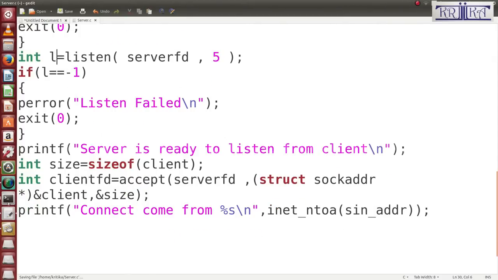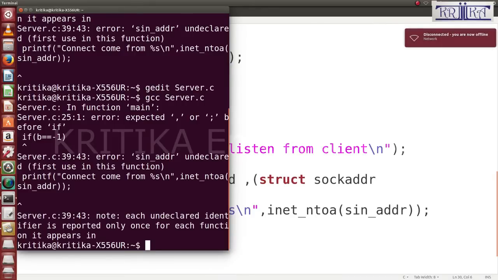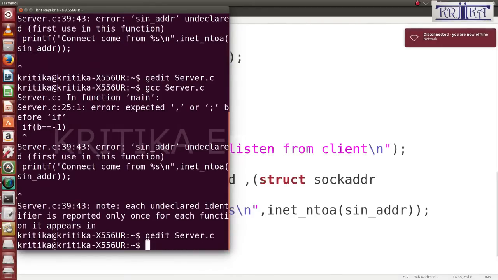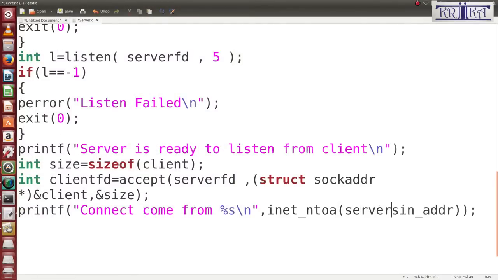Then go to this. Here write server.sin_addr. Okay, then I'll see whether it will run or not.